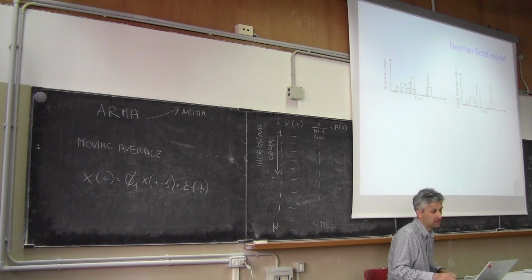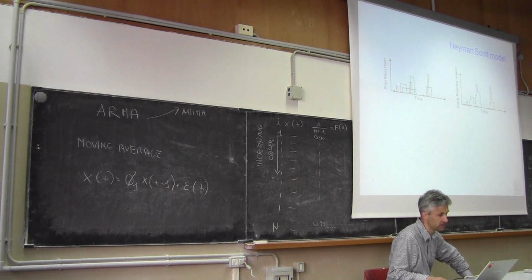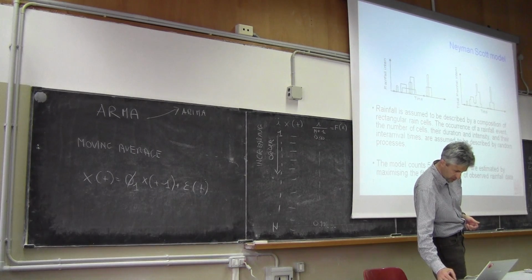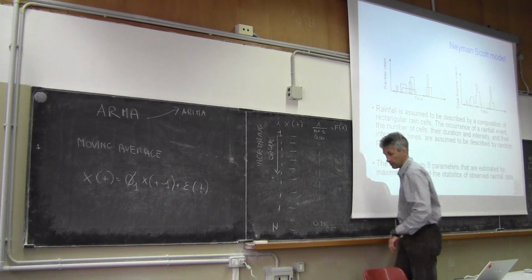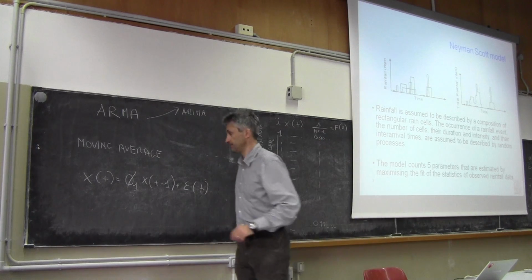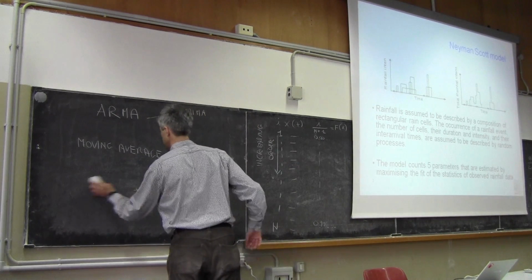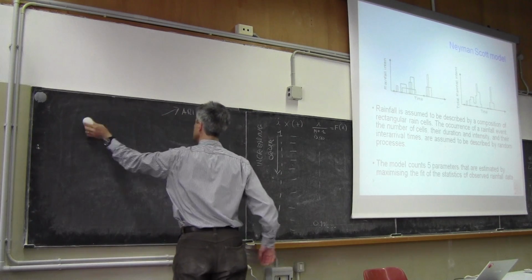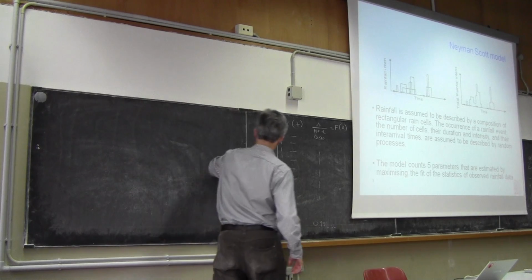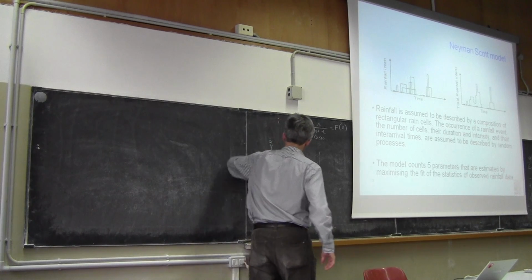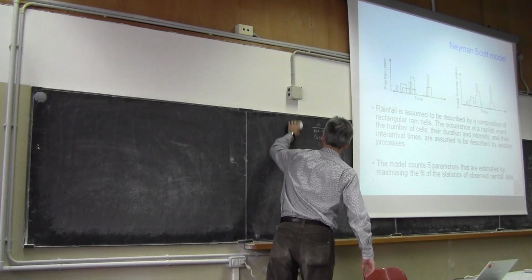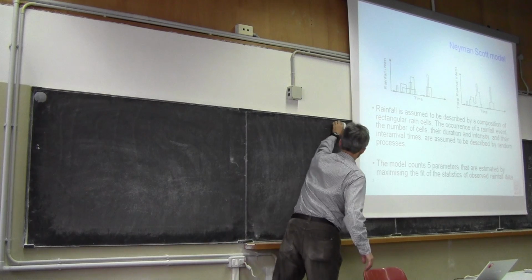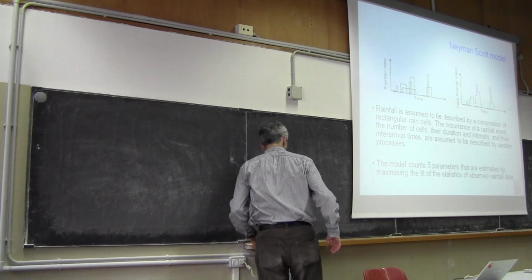So this is the schematization that is used by this process. And let me draw it on the blackboard because it's easier. These processes are used also for generating other variables other than rainfall, but the applications in rainfall are really numerous.